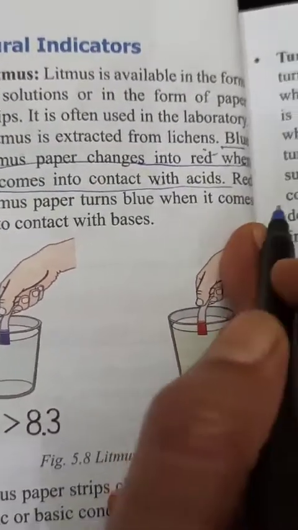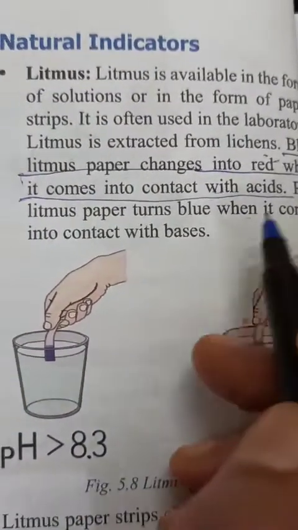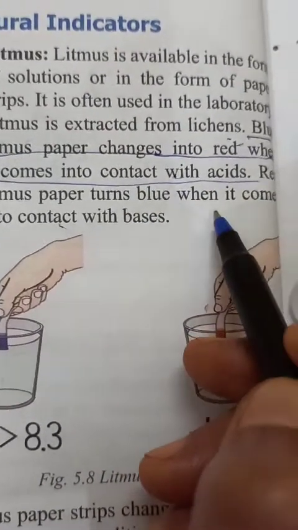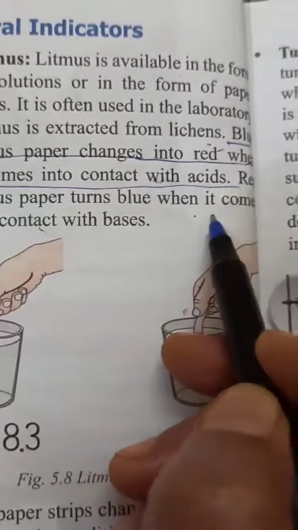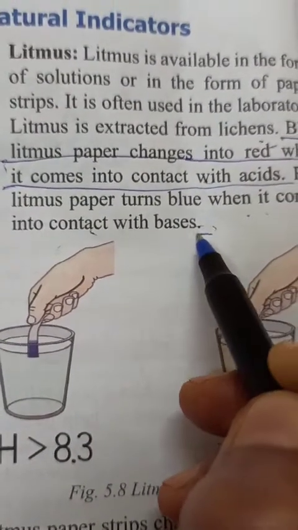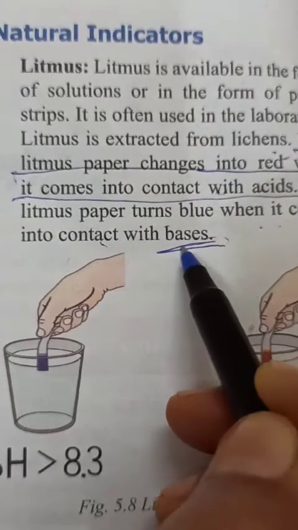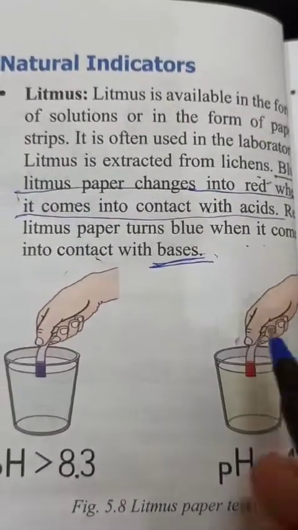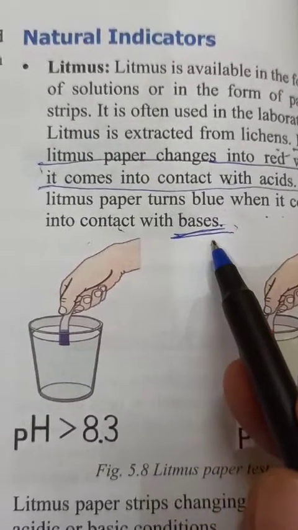And just opposite to that, red litmus turns blue when it comes into contact with bases. Means red litmus paper will turn blue when? When it comes in contact with a base.